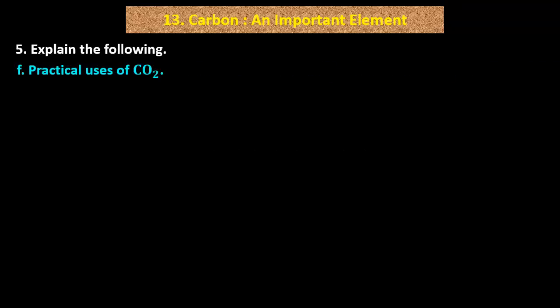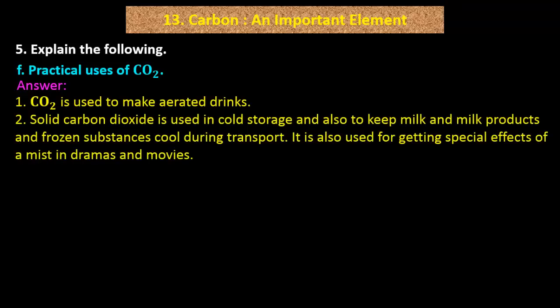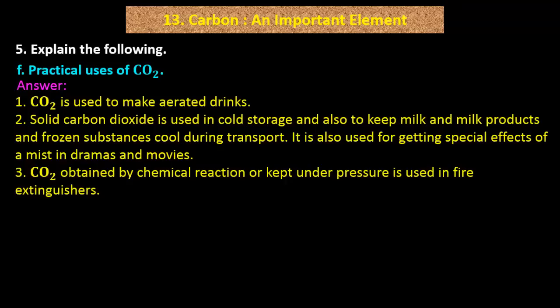F. Practical uses of CO2. Answer. 1. CO2 is used to make aerated drinks. 2. Solid carbon dioxide is used in cold storage and also to keep milk and milk products and frozen substances cool during transport. It is also used for getting special effects of a mist in dramas and movies. 3. CO2 obtained by chemical reaction or kept under pressure is used in fire extinguishers.